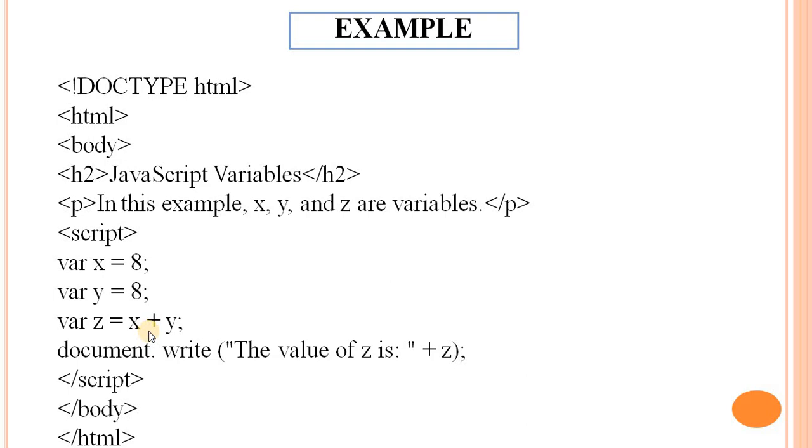We perform the addition and assign the result to z, and by using the write method we print the value of z, using the concatenation operator. What will be the output displayed on the web page? It displays 16 on the web page.